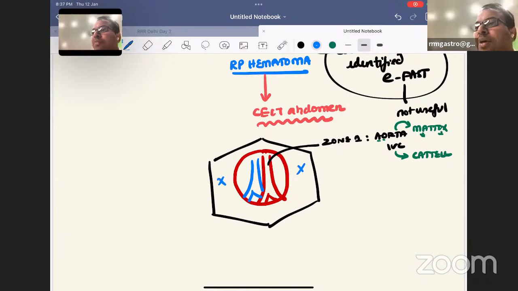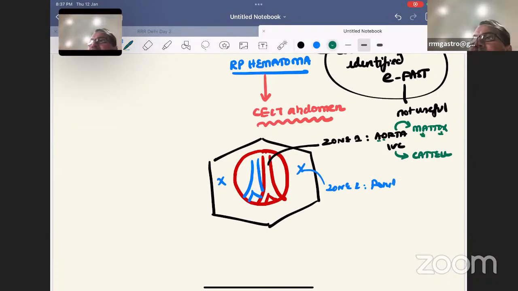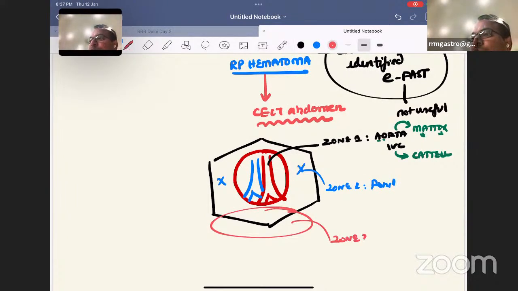Zone 2 is the zone of renal injury. We don't always operate; renal injury is zone 2. Zone 3 is a pelvic hematoma. We don't operate, we only put a pelvic binder. For zone 3, a pelvic binder is enough. So the answer in this question is very clear-cut. This is the classical answer: zone 1, aorta and IVC injury.